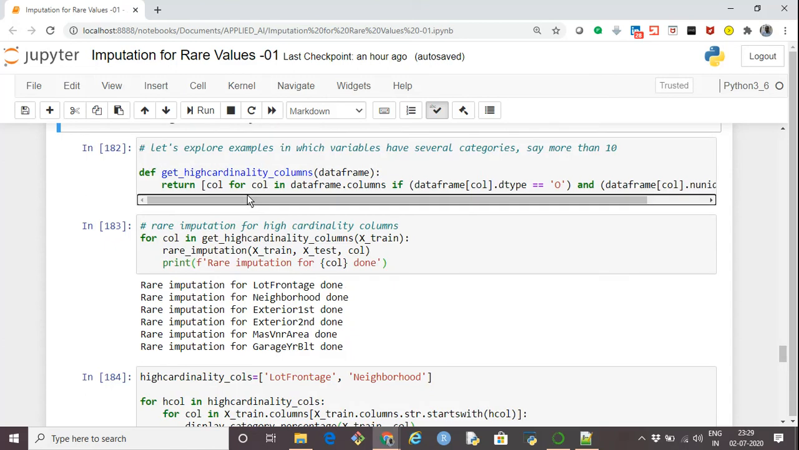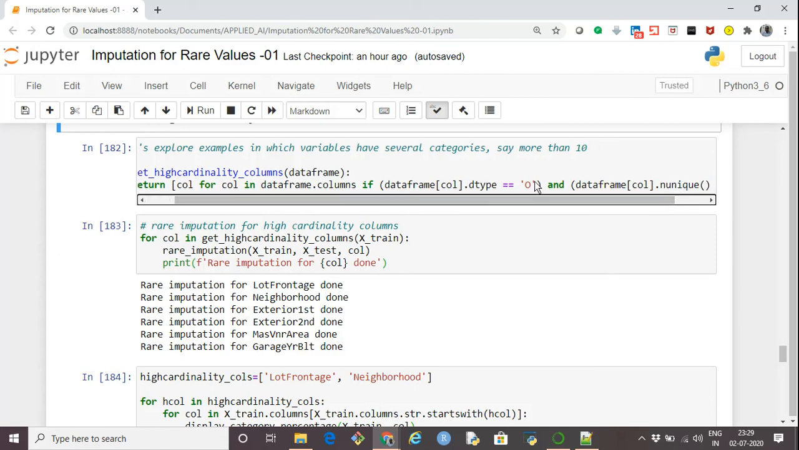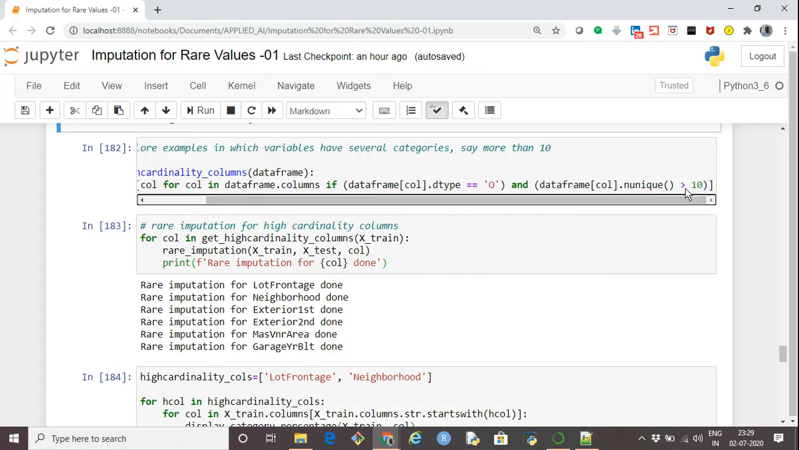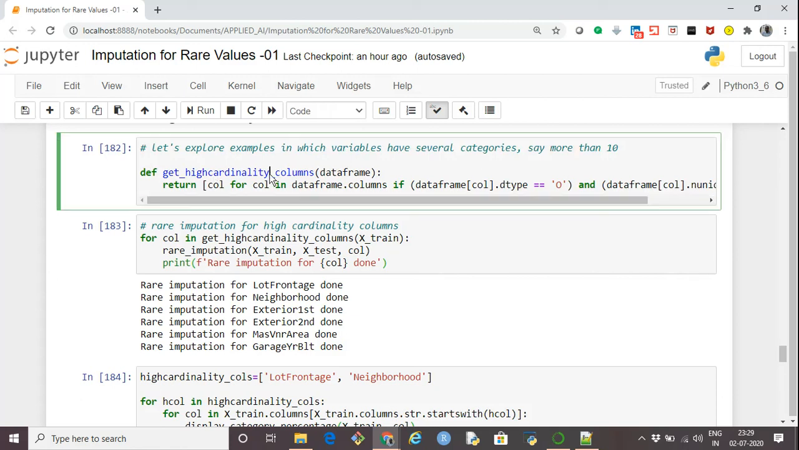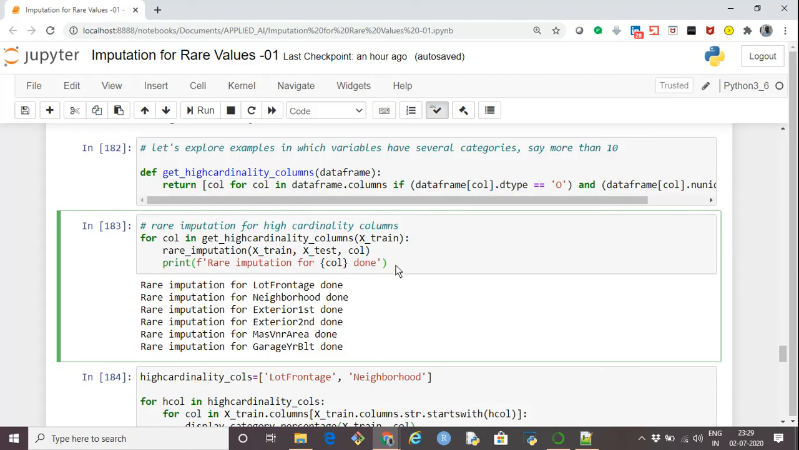The way it works is, this is a list comprehension. For each column in the data frame, if the column type is object, and if the number of unique values is more than 10 for that column, then I'm calling that column a high cardinality column, and I'm just returning the list of such columns using this function. Now, once we create this function, we can get a list of high cardinality columns, and then we can apply imputation on such columns.